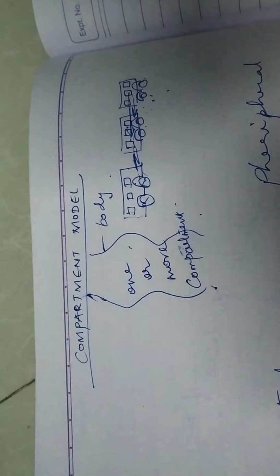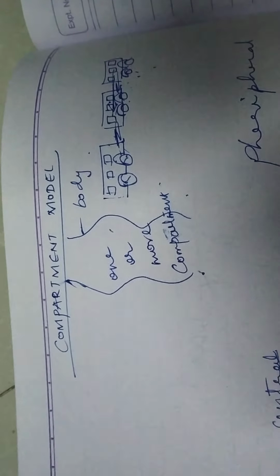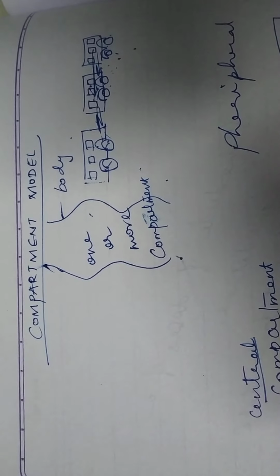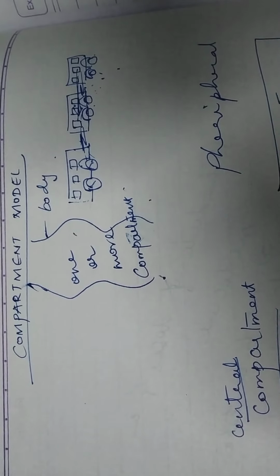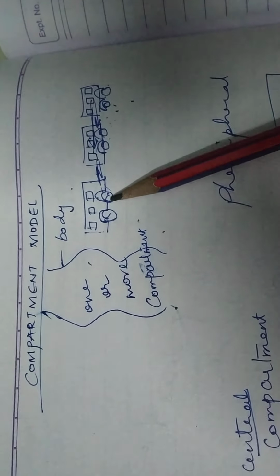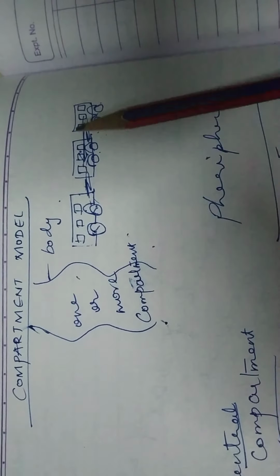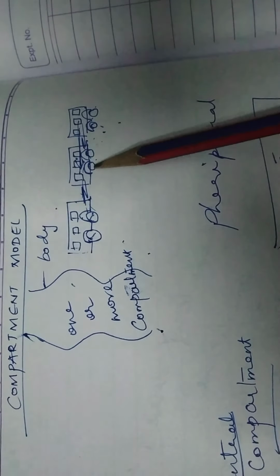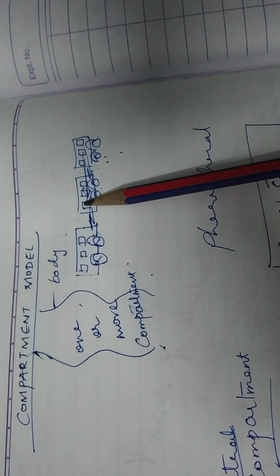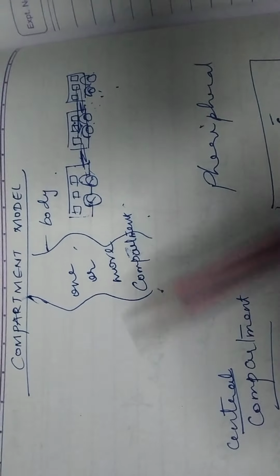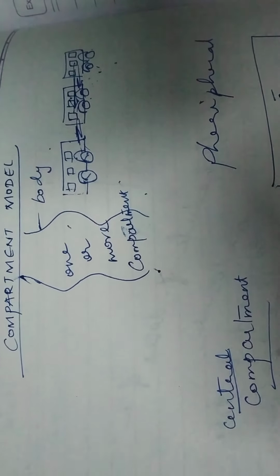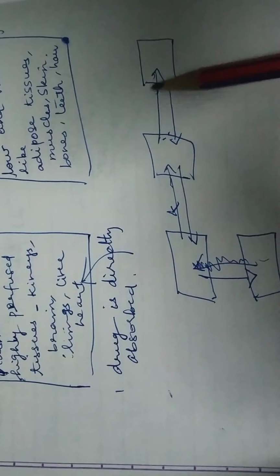Now let's see about the compartment model. Here is the body, which is considered to be composed of one or more hypothetical compartments. Like you would have seen the train compartments, right? Which has more than 10 compartments, but they are interconnected. So you can just go from this compartment to this compartment. Like that, the body is considered to be composed of different compartments.